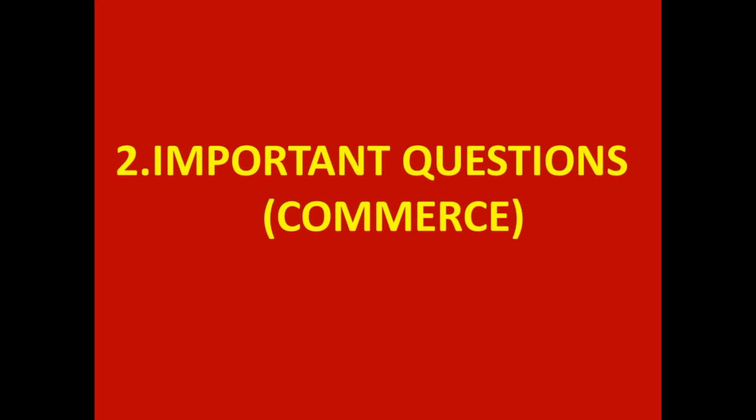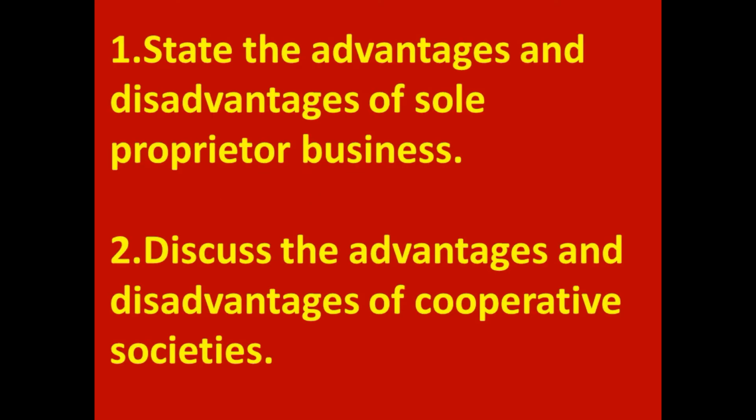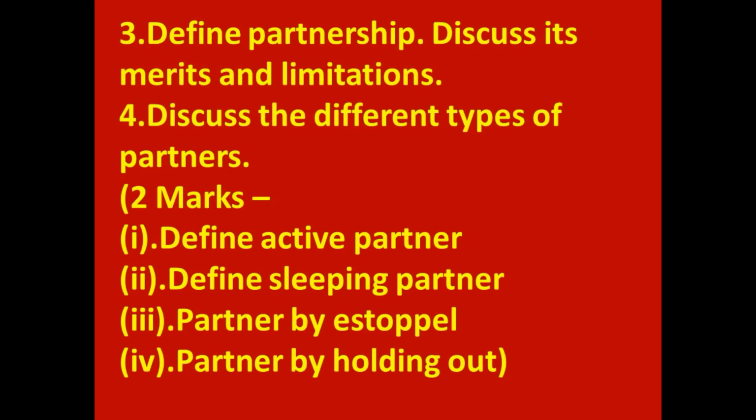Let us see the second topic, that is important questions from commerce part. 10 marks. First question is, state the advantages and disadvantages of sole proprietor business. Second question, discuss the advantages and disadvantages of cooperative societies. Third, define partnership, discuss its merits and limitations. Fourth, discuss the different types of partners.